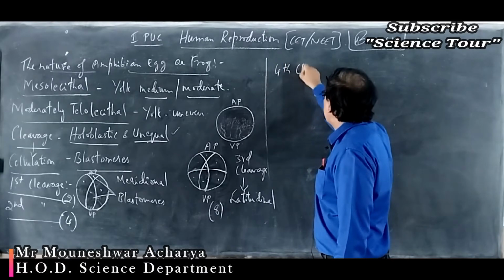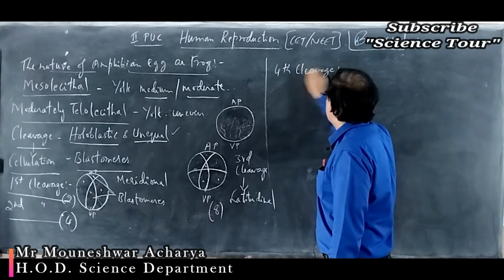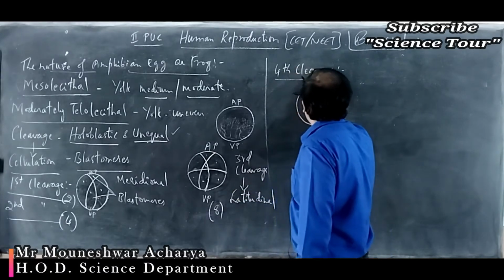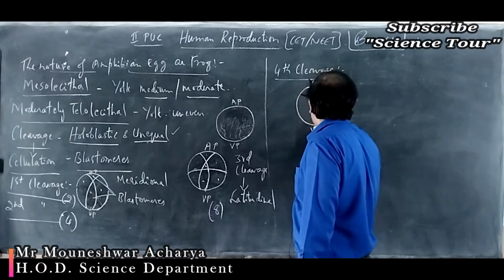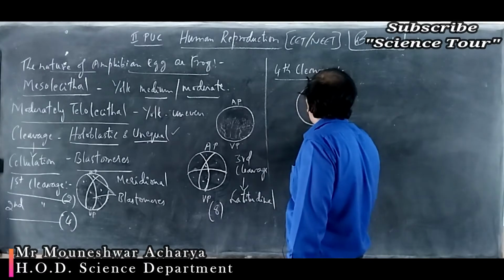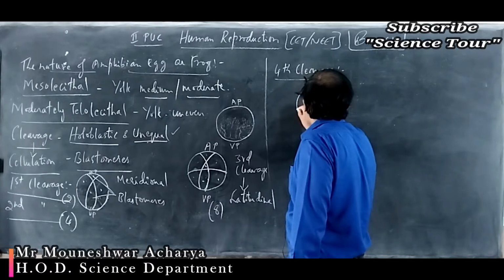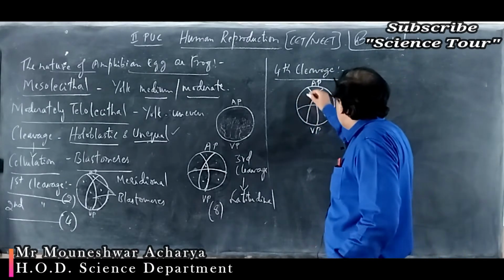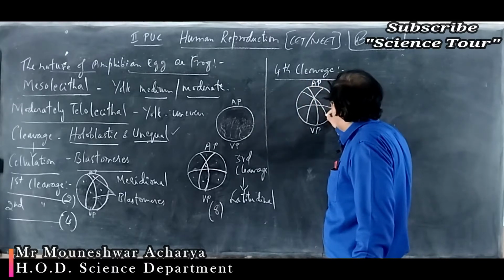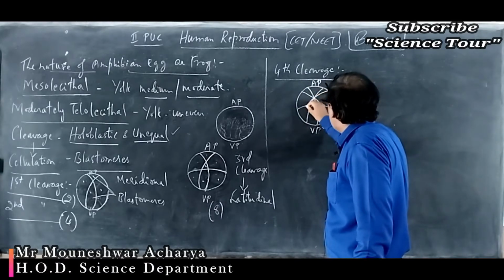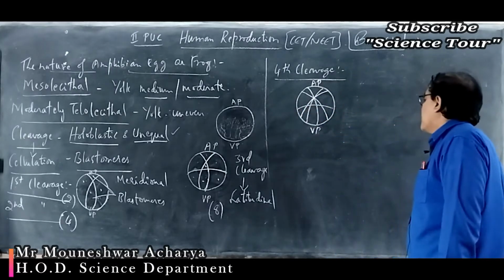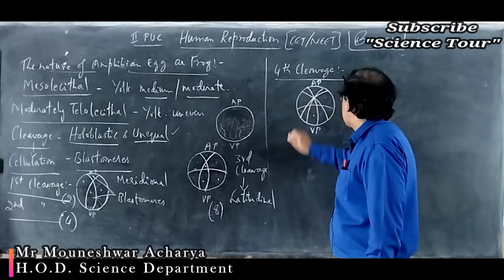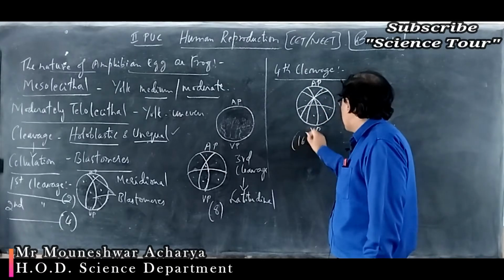Then the fourth cleavage, how does the fourth cleavage take place? Now if you see the fourth cleavage, with the animal pole, vegetal pole, the first cleavage, second cleavage, the third cleavage. Now the fourth cleavage is also double meridional. Two meridional planes take place simultaneously and result in the formation of 16 blastomeres. How many? 16 blastomeres.